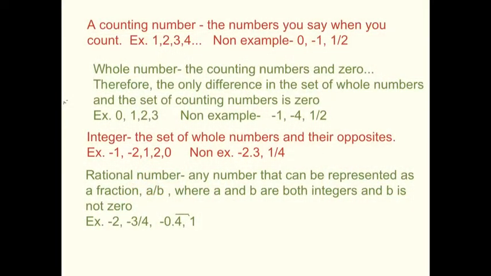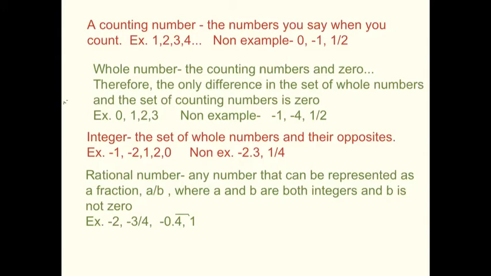So here is written the definitions and some examples of what we spoke about in the video. Some of you would rather see it than hear it, so I figure I'd give you some of these definitions as well as examples, which are things that are part of the set of numbers, and non-examples, which are examples that are not part of the set of numbers. So if I look at whole numbers, as we spoke about, they're the counting numbers, which are all positive, and 0. So a non-example of that would be any negative number, as well as any positive fraction or negative fraction. That's why the non-examples for whole numbers are -1, -4, and 1/2. You're responsible for these 4.